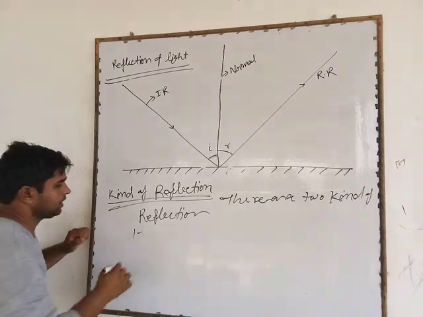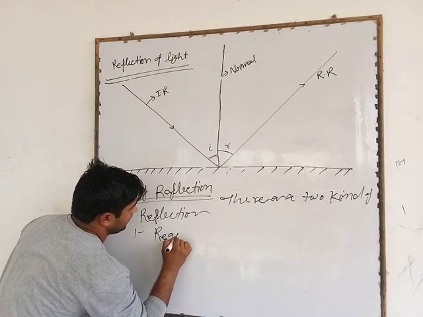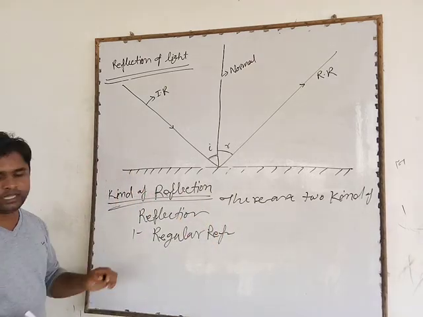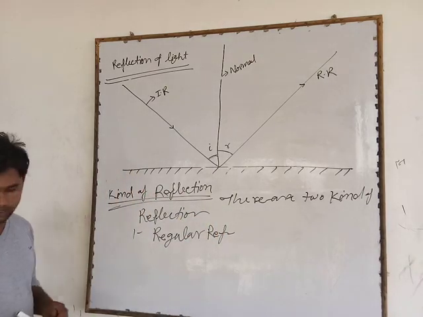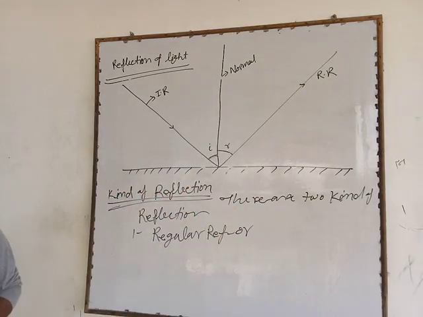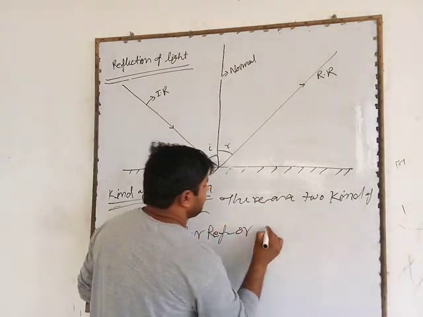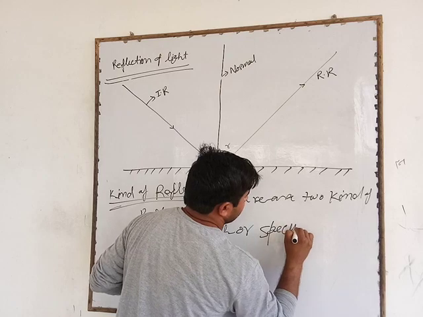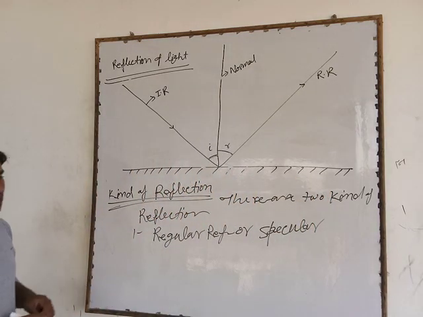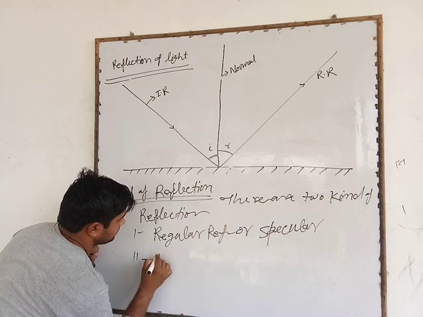First, regular reflection, which is also called specular reflection. And second, irregular reflection.